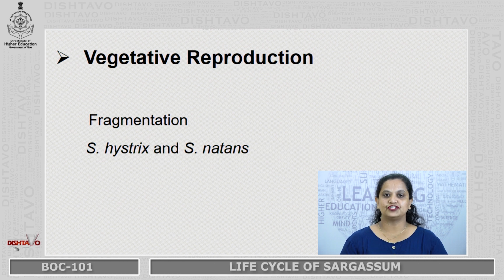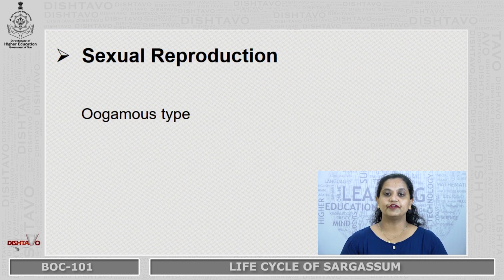But there are two species, Sargassum hystrix and Sargassum natans. They exclusively multiply by means of fragmentation, because they are sterile. They do not produce any reproductive structures, and fragmentation is the only means of multiplication in these two species. Sexual reproduction is oogamous type.